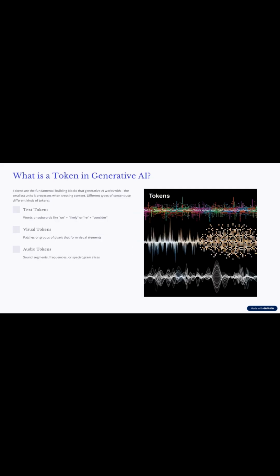What is a token in generative AI? Tokens are the fundamental building blocks that generative AI works with, the smallest units it processes when creating content. Different types of content use different kinds of tokens. Text tokens: words or subwords like "plus likely" or "plus consider." Visual tokens: patches or groups of pixels that form visual elements. Audio tokens: sound segments, frequencies, or spectrogram slices.